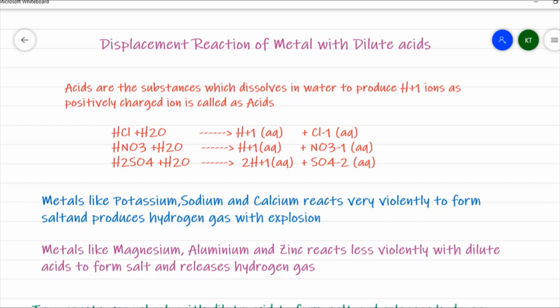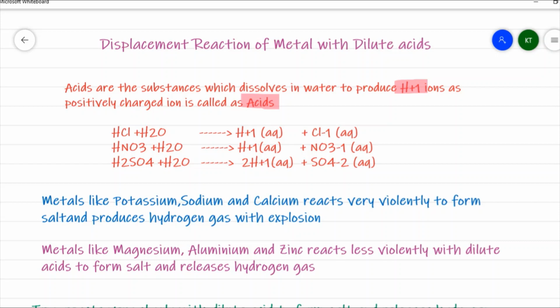Acids are those substances which, when dissolved in water, produce H+ ions as positively charged ions. That is called an acid. So with this we can conclude that almost all acids have the H+ ion in common.